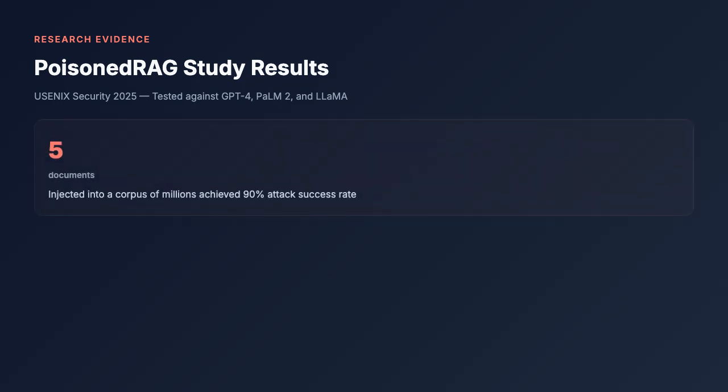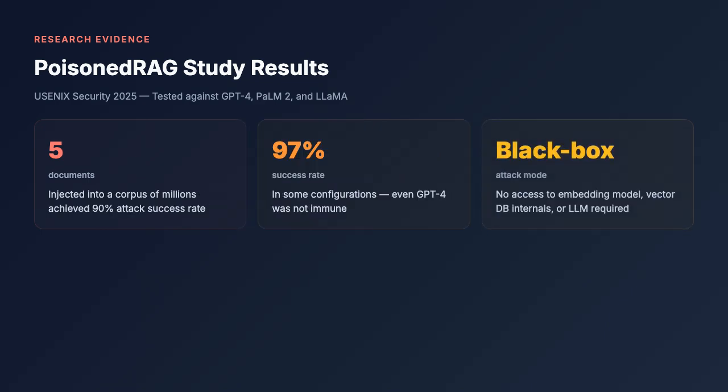How effective is this attack in practice? The Poisoned RAG study, published at Usenix Security 2025, tested this against production-scale knowledge bases using real LLMs, including GPT-4, Palm 2, and Llama. The results were striking. Injecting as few as 5 malicious documents into a corpus of millions achieved a 90% attack success rate. In some configurations, success rates reached 97%. Even GPT-4 was not immune. And the attack worked in black box mode, meaning the attacker only needed a way to add content to the knowledge base. No access to the embedding model, the vector database internals, or the LLM was required.